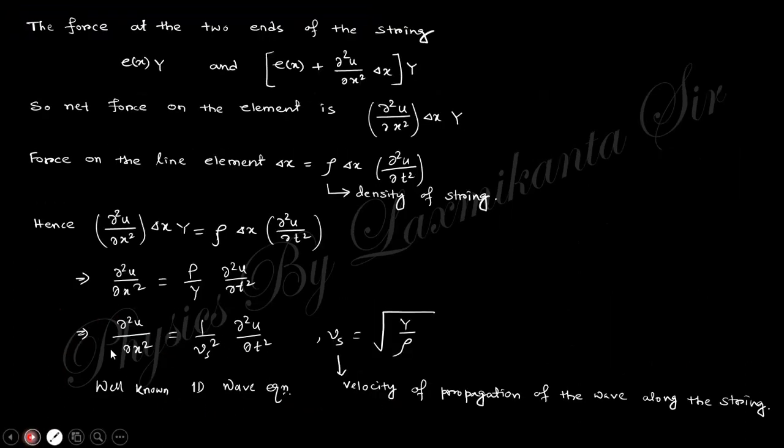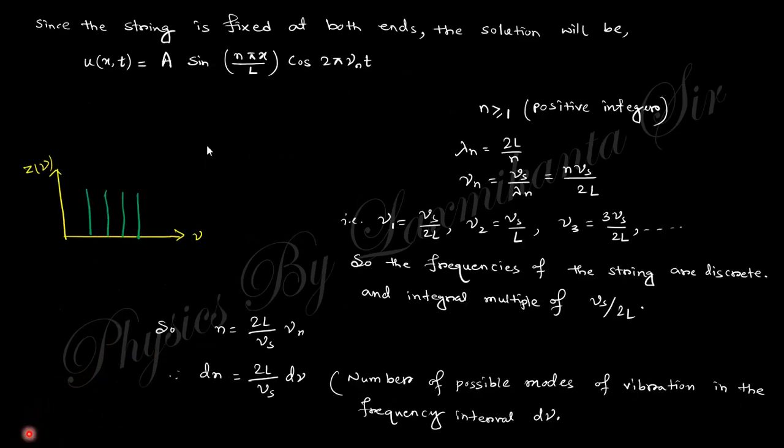After calculating the force at the two ends of the string element, the net force of this element is that difference, and the force of this element is rho delta x del squared u del t squared. If you equate these two, you will obtain the one-dimensional wave equation whose velocity will be like that. This is the wave equation within solids, and this gives the solution.